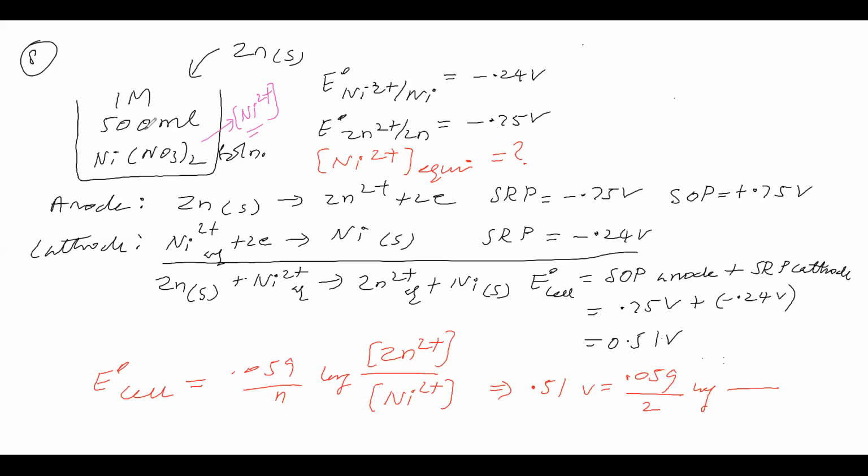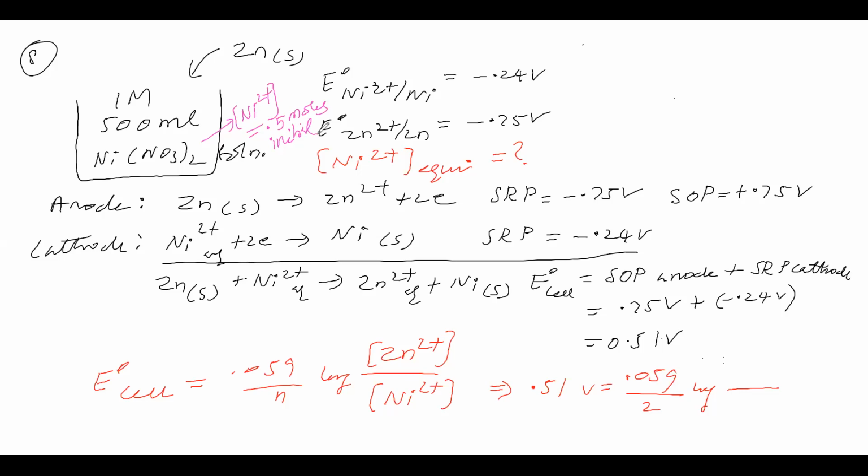If you convert this volume into liters and multiply these two, you will get 0.5 moles of nickel ions initially. So initial concentration of nickel is 1 molar, volume is 500 ml, converted to 0.5 liter. Multiply these two, we get 0.5 moles.